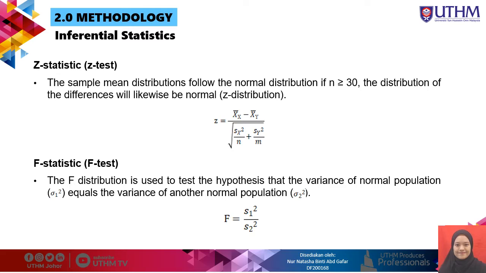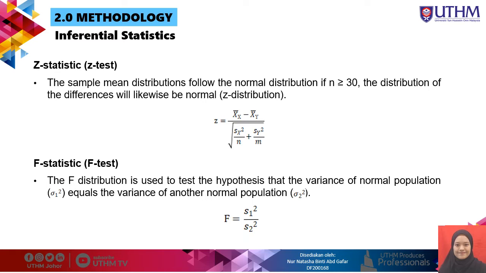For the Z statistic, which is the Z-test, the sample mean distributions follow the normal distribution if n is greater than or equal to 30. The distribution of the differences will likewise be normal, which is the Z distribution, using the formula stated. X bar X refers to the mean of the first sample X, and X bar Y refers to the mean of the second sample Y. Sx squared is the variance of the first sample X, and Sy squared is the variance of the second sample Y. N is the size of the first sample X, and M is the size of the second sample Y.